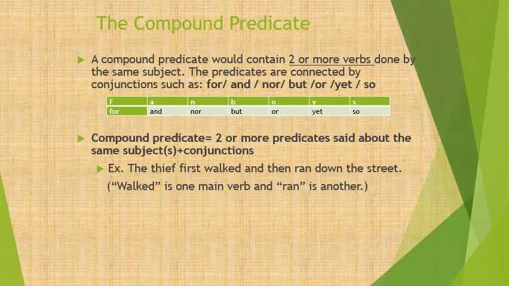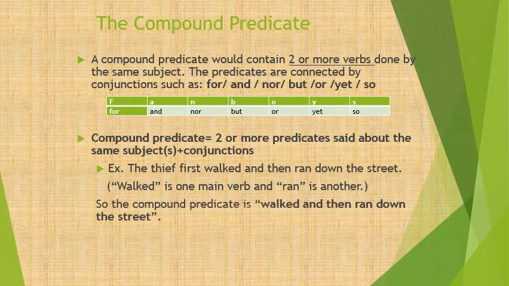The thief walked and ran. But be careful. When I speak of compound predicate, do I only speak of the verbs? Of course not. I need the conjunctions as well. Therefore, my compound predicate here is walked and then ran down the street.